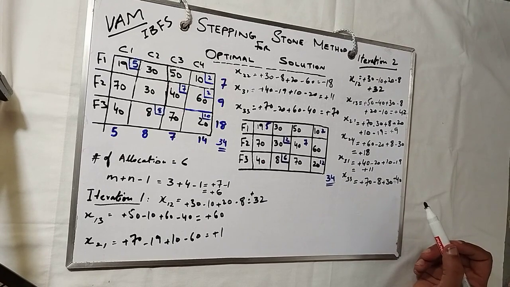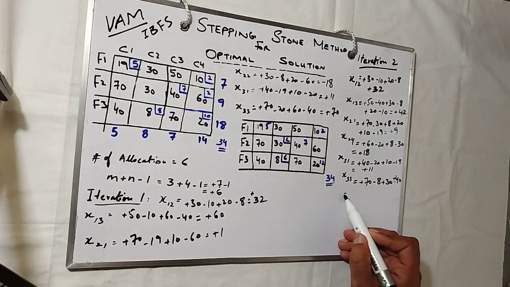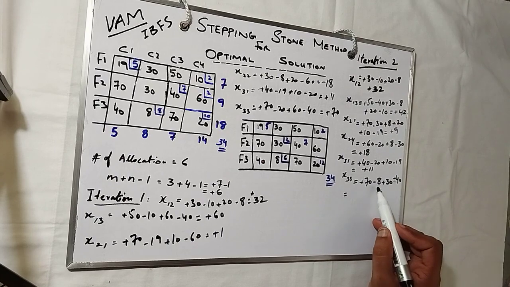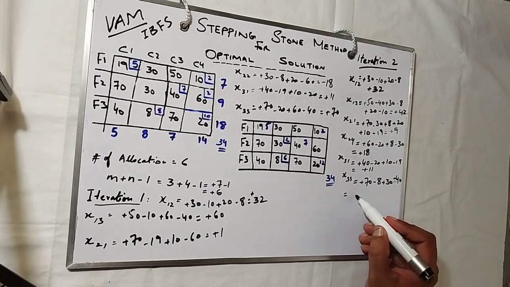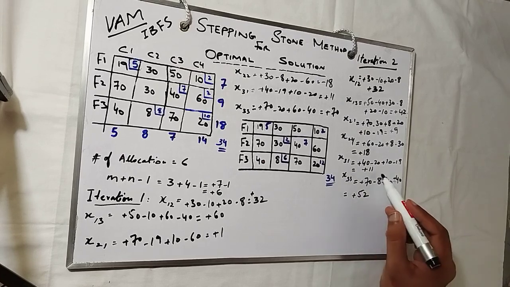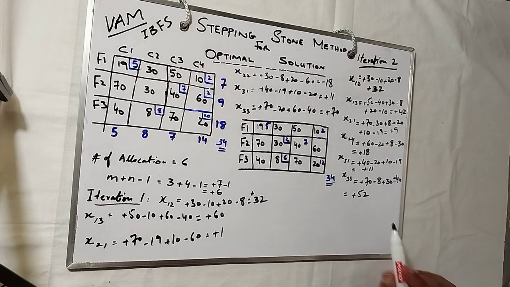Okay, let's solve it further. Plus 70 plus 30 is plus 100, and minus 48. So plus 100 minus 48 is plus 52. Plus 52, plus 11, plus 18, plus 9, plus 42, plus 32. What does it show? It shows this is the optimal solution we have, and the cost cannot be reduced any further.